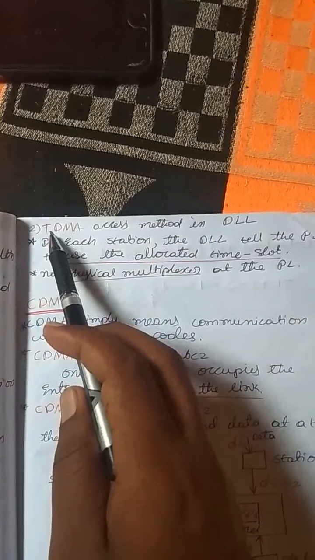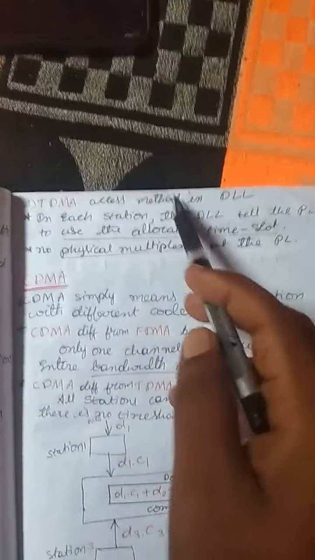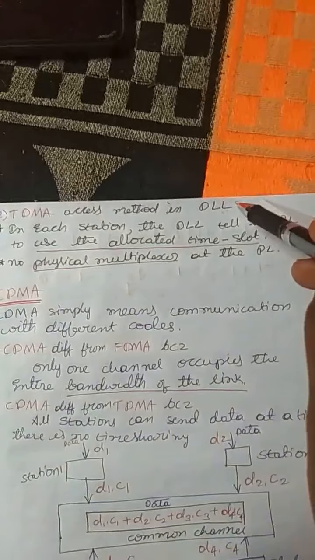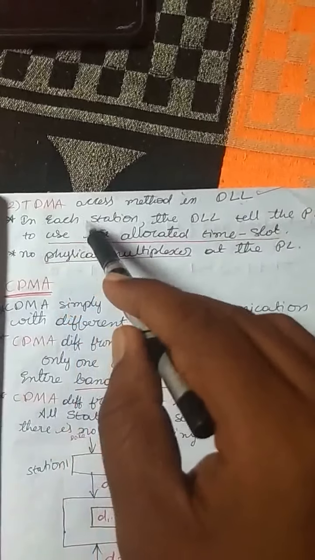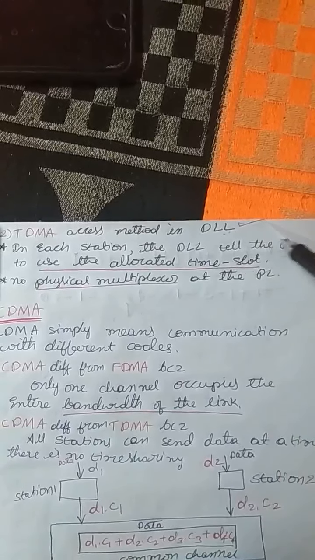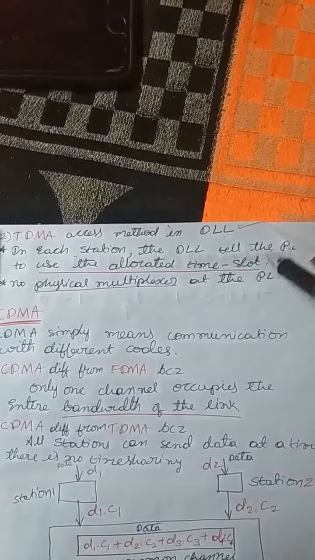Next, what is meant by TDMA? Time division multiple access. This is the access method in the data link layer, whereas TDM is in the physical layer. TDMA will be in the data link layer. In each station, the data link layer tells the physical layer to use the allocated time slot.